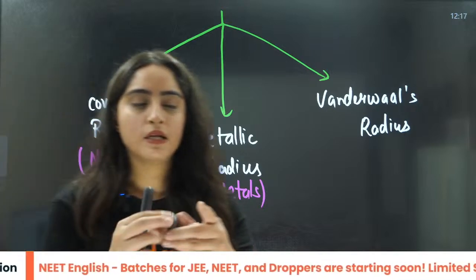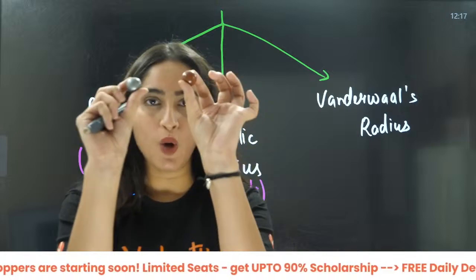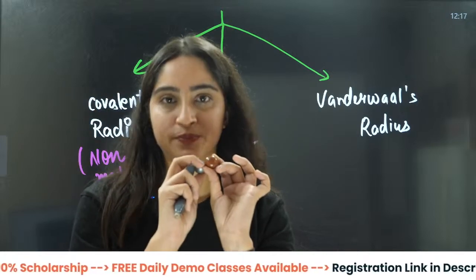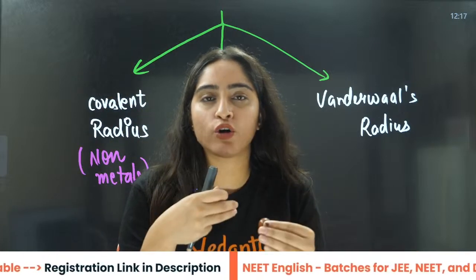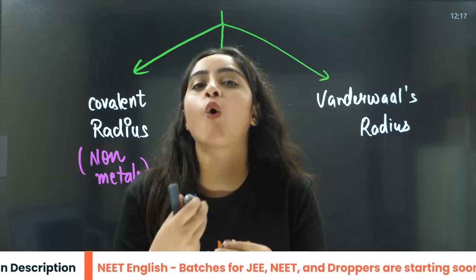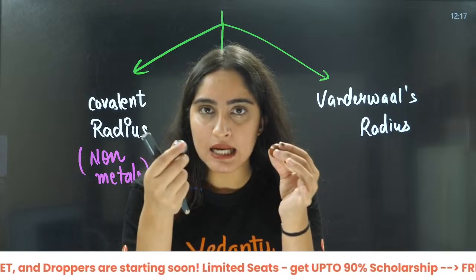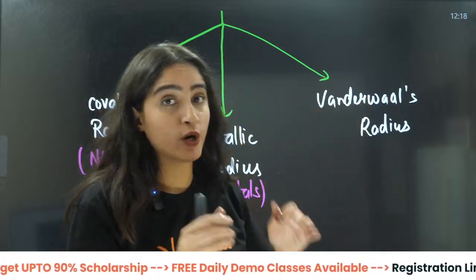For example, for van der Waals radius, there are 2 atoms that are not bonded to each other. They are not sharing anything, there is no kind of bond here. They are 2 individual molecules or atoms placed at a certain distance. Then we calculate the van der Waals radius.